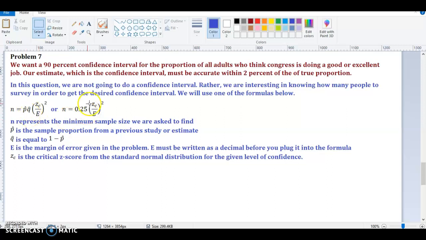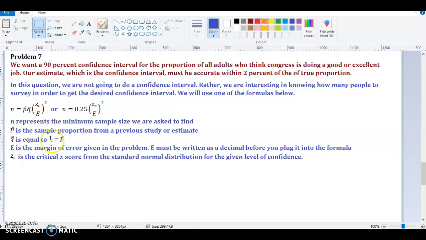In these formulas, the letter N represents the minimum sample size we are asked to find. p hat is the sample proportion from a previous study or estimate if it's available. If a previous estimate for the proportion is not available, we would use this formula. But if we do have a previous estimate, we're going to use this formula.